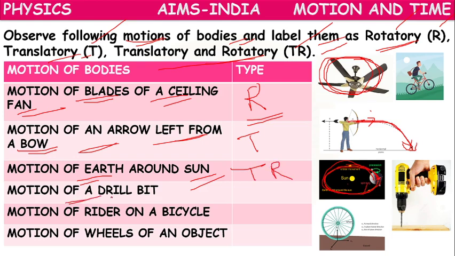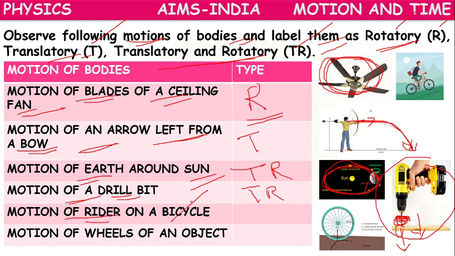Motion of a drill bit. If we switch on the plug, what happens? The drill bit starts rotating around itself and starts moving into the wood, going deep into the wood. It is going deep into the wood, translatory, and rotating around itself, rotatory. So it exhibits both, TR.